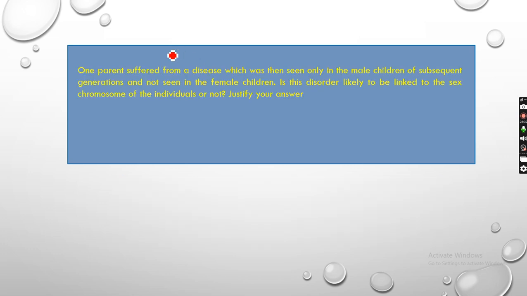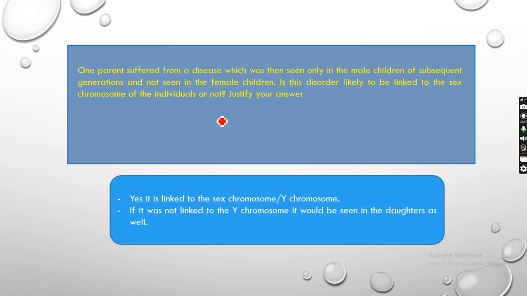Next one: a parent suffered from a disease which was then seen only in the male children of the subsequent generation, not seen in female children. Is this disorder likely to be linked to the sex chromosome of the individuals or not? Justify your answer. So yes, it is linked to the sex chromosome because it was seen in males, not in females.